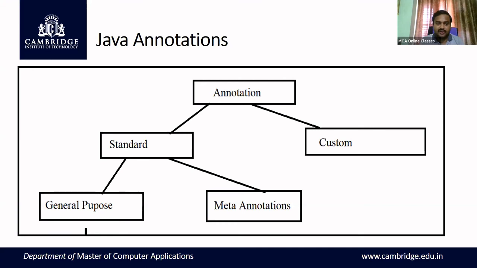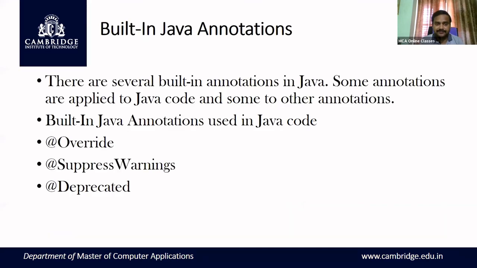What are these built-in annotations? The built-in annotations used in Java code are Override, SuppressWarnings, and Deprecated. These three annotations come under built-in annotations.